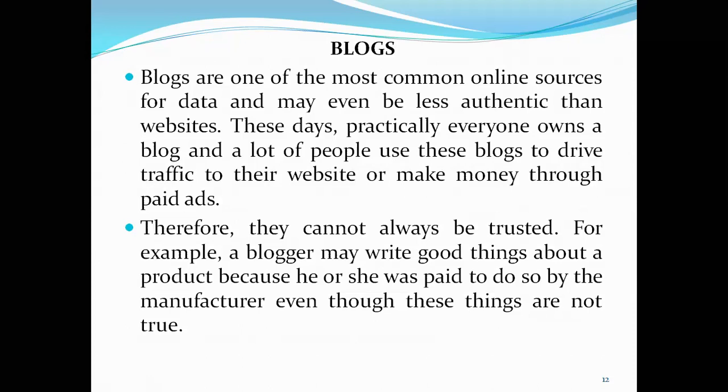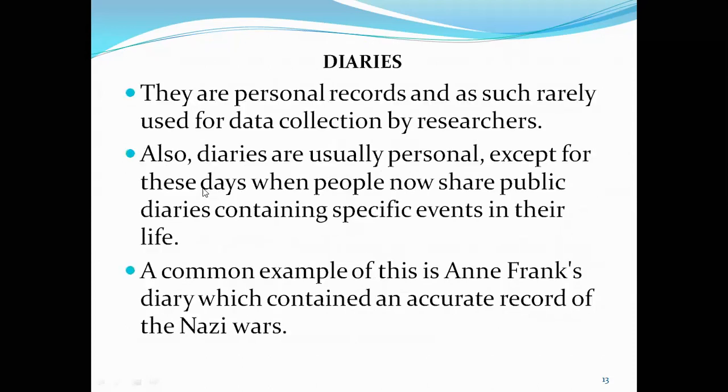For example, a blogger may write good things about a product because he or she was paid to do so by the manufacturer, even though these things are not good. Diaries are personal records and as such rarely used for data collection by researchers. Also, diaries are usually personal, except for these days when people share public diaries containing specific events in their life.